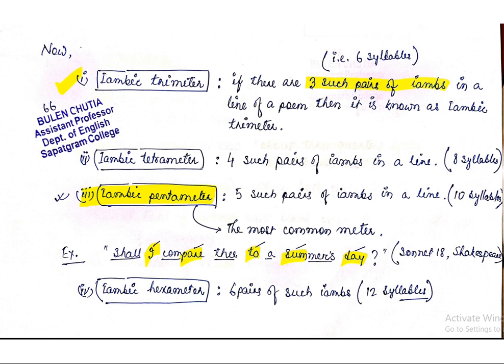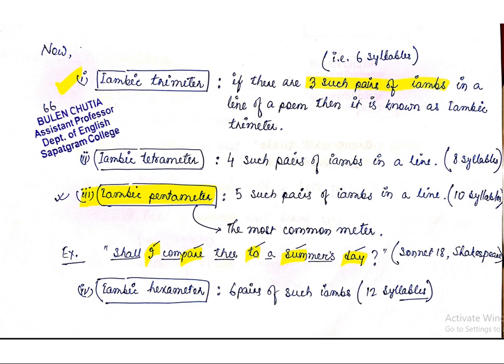Okay, now coming to Iambic Pentameter. Penta means 5. This is why 5 such pairs of iambs in one line, that is 10 syllables in one line or one sentence, is known as Iambic Pentameter. I have given one example also from Sonnet 18 by Shakespeare. You can see the line, "Shall I compare thee to a summer's day?"